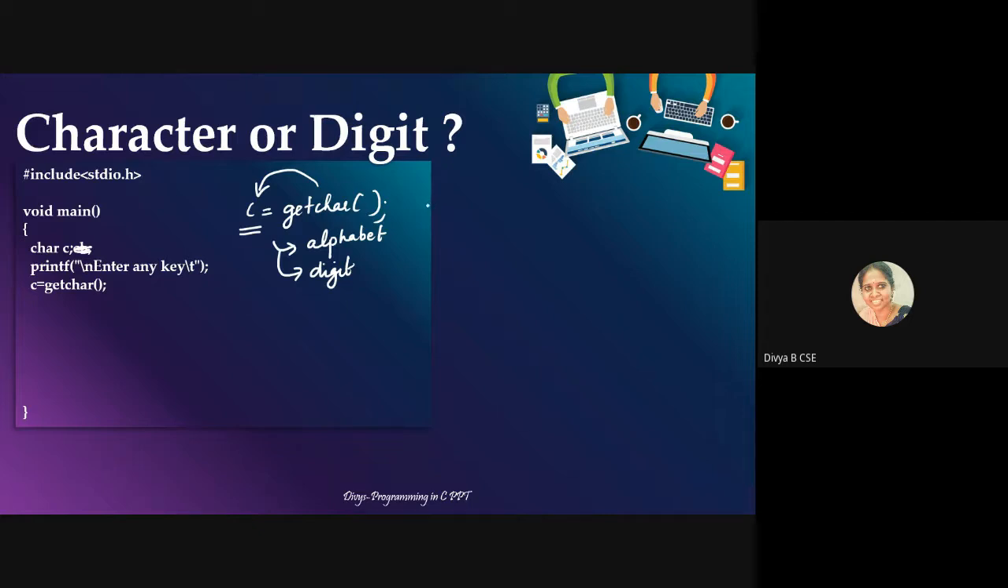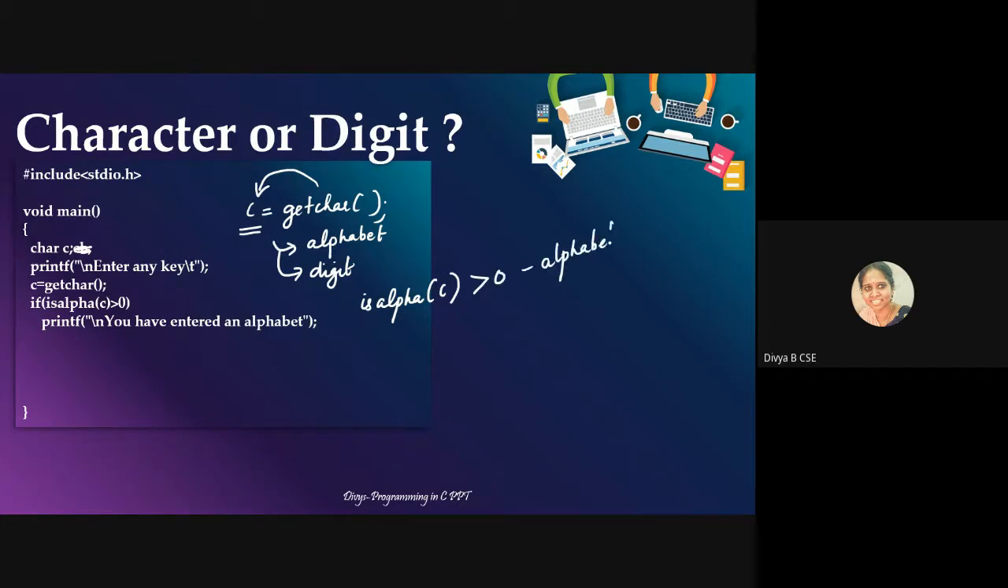For that I need to use a method, which we'll call a function. Because I teach Java, I use methods there. So if isalpha C is greater than 0, this is a function. isalpha is a function defined inside C, and it takes one character. It returns a value greater than 0 only for alphabets. Likewise, there is another function called isdigit. When you pass one character, it will return a value greater than 0 only for digits.